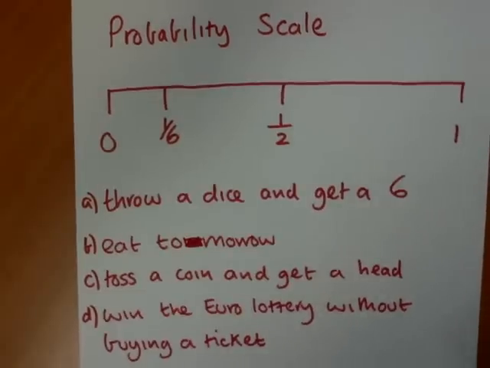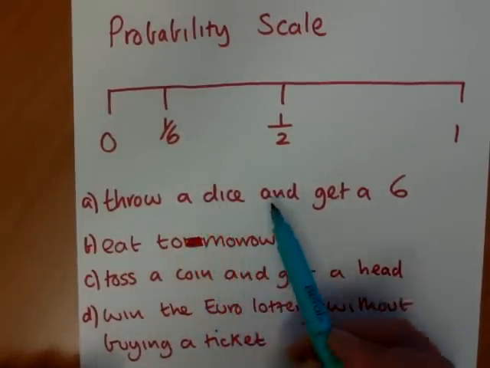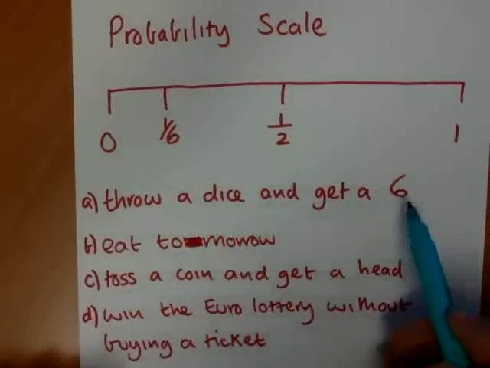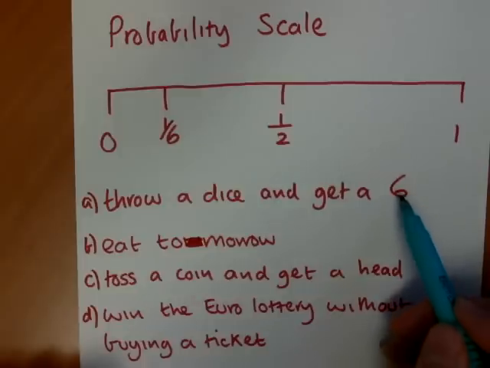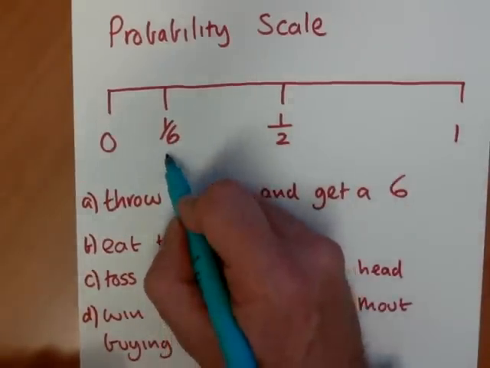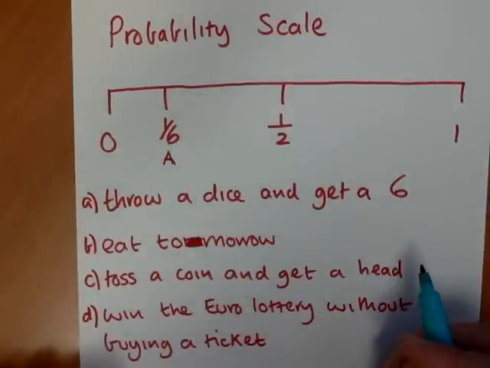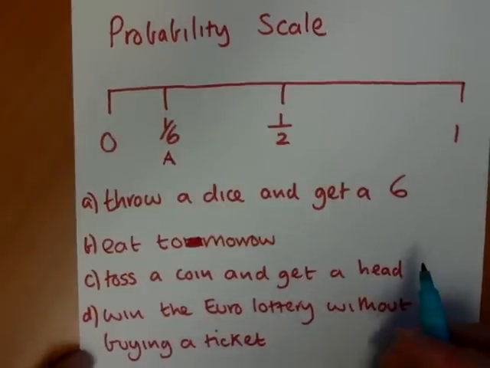So an easy one to start with would be, what's the probability that we throw a dice, and it's got to be fair, and we get a 6? Well, there are 6 different numbers on a dice, so we would have a 1 out of 6 chance of getting a 6 on a fair dice when we toss a dice, or throw the dice.